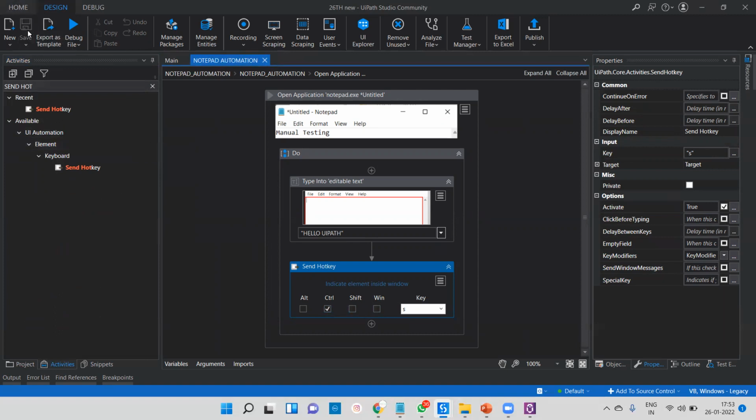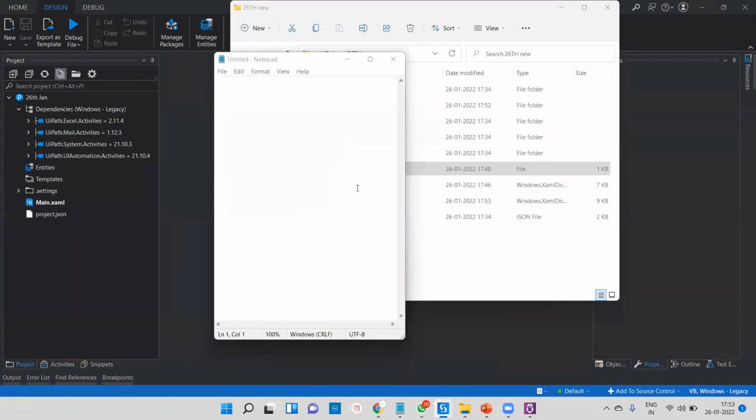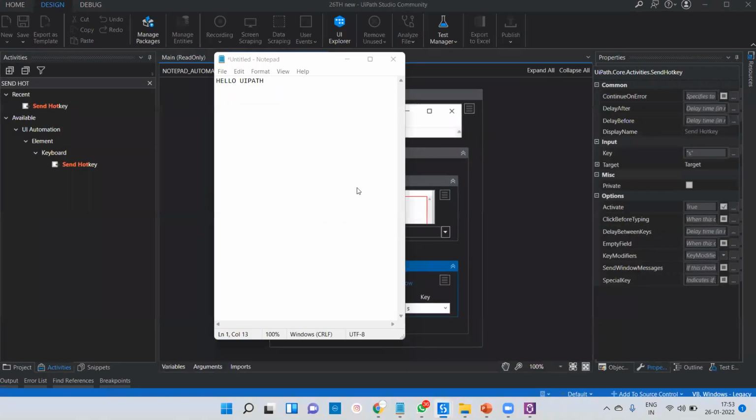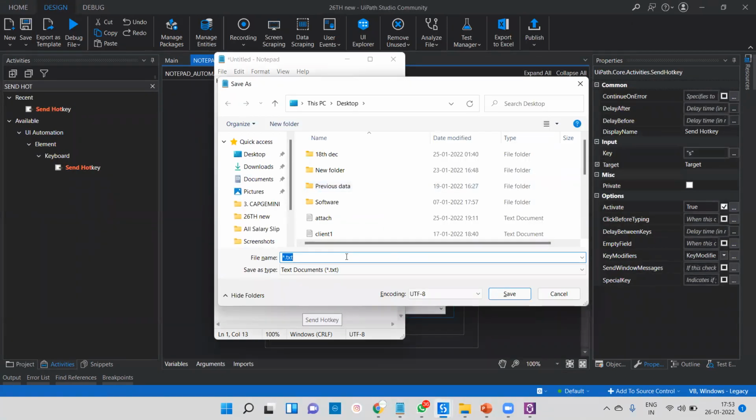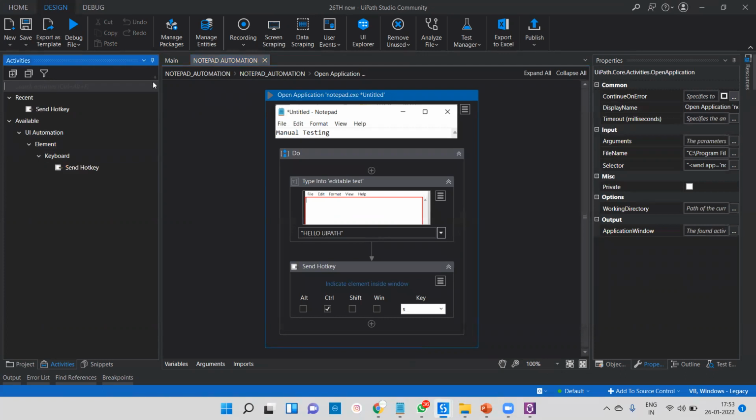Okay. First, you have to understand the priority. If you run this program, it will launch, it will write UiPath, and then it will try to save. But when you go for saving on the click, you get the same screen. Here we have to write something like the name of the Notepad. So for that, we'll use Type Into and Click. Very simple things, Type Into and Click.